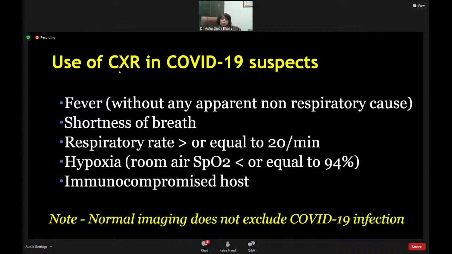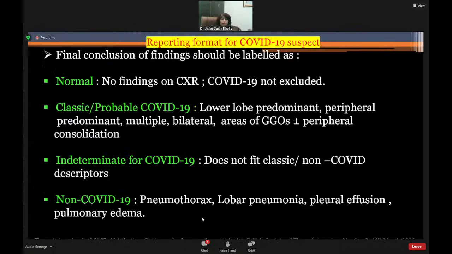So now we come to the use of chest radiograph for diagnosis. Did we really use it for diagnosis? If there was a SARI patient who clearly had shortness of breath, a raised respiratory rate, hypoxia, or was an immunocompromised host, that was the situation in which we performed a chest radiograph and in which it is advocated. In patients with only upper respiratory symptoms, we did not perform chest radiograph and it was not advocated. And as a diagnostic modality, as when I come to CT also, I will repeatedly say you are aware that a normal imaging does not at any point exclude COVID-19 pneumonia.